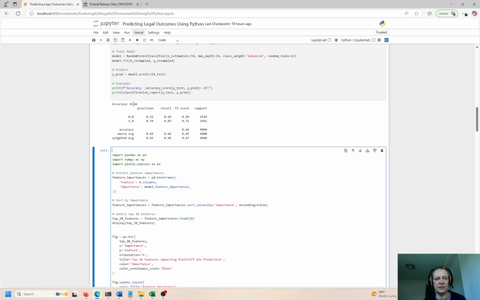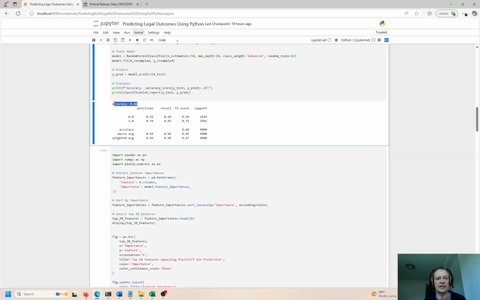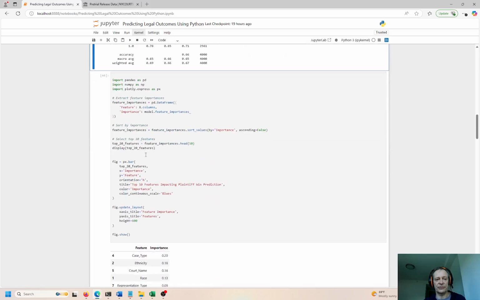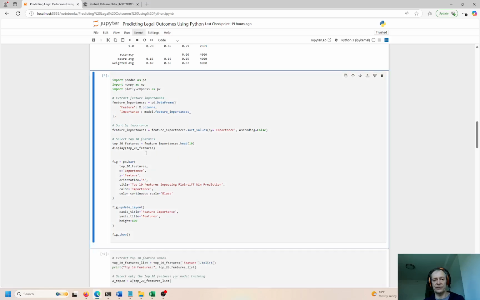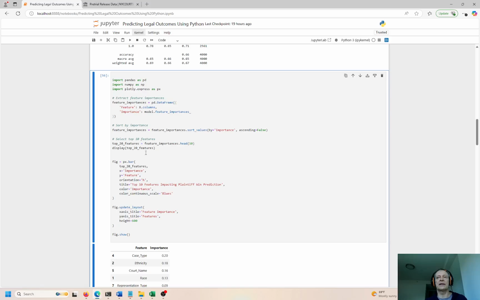So the machine can only learn a certain amount, right? And make a certain prediction accuracy only up to 66%. And I tested several models. I'll show you that in just a moment here. You can only have a certain percent of confidence about 2/3 of the time. That's it. The rest is kind of random, and it could be based on somebody's mood that day. Are they hungry? Are they not hungry? I mean, is the judge hungry or not hungry? Are they in a good mood or not a good mood? Like, some of these things are a little bit random. I tested all kinds of models. I'll show you in just a moment how that works out.